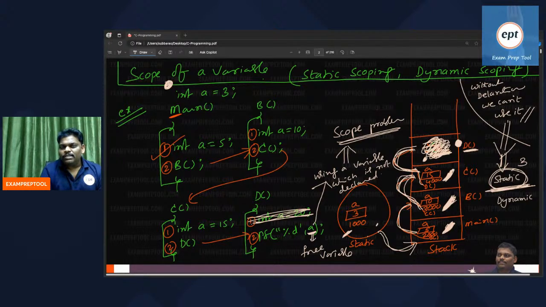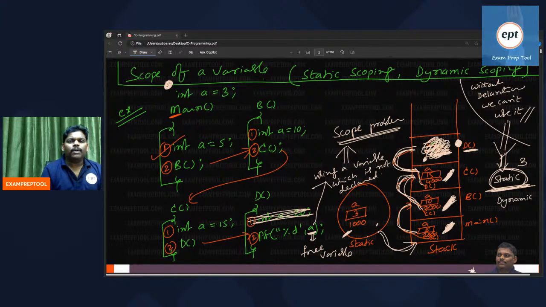Now listen, one more interesting answer. I called the compiler. Everyone listen. While compiling, if you find out a scope problem, you please don't solve it. I want to give it to the processor. Compiler, scope problem, you don't solve. Just pass the problem as it is. The processor has to run it. Then what is the answer? If the processor solves this problem, that is called dynamic scoping.